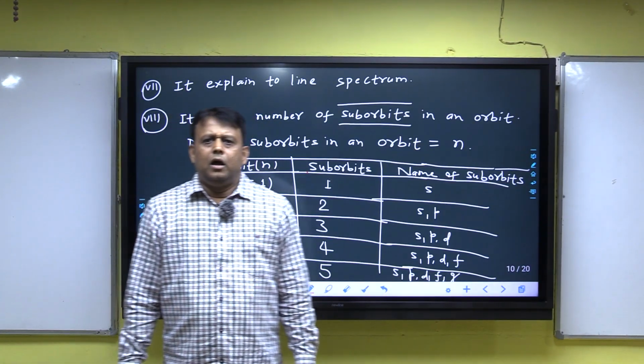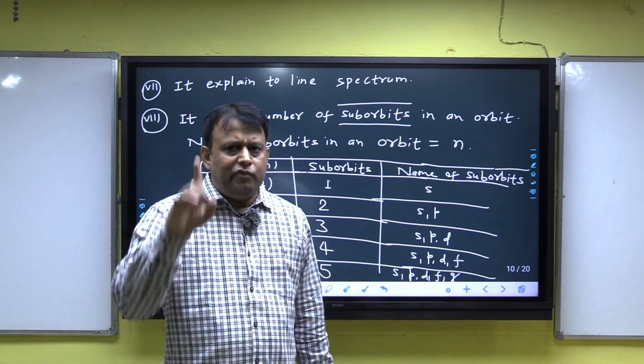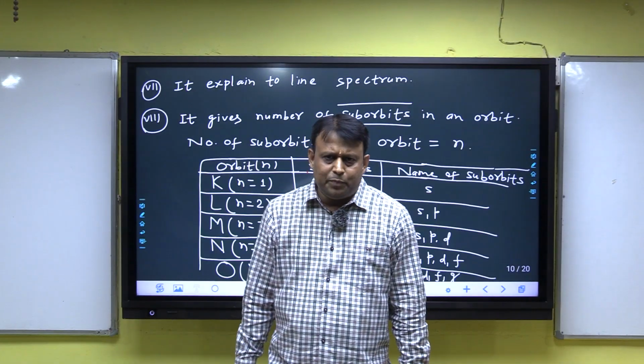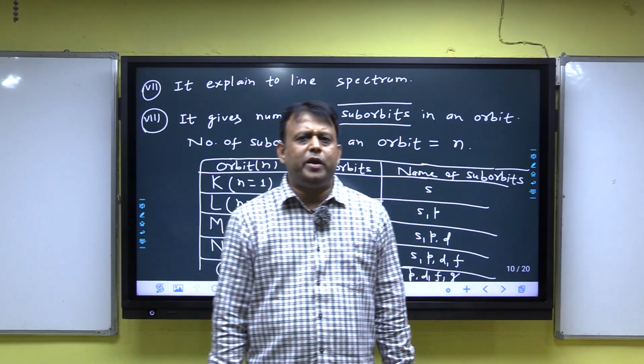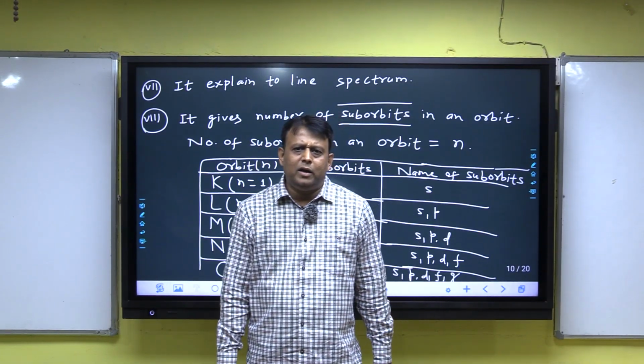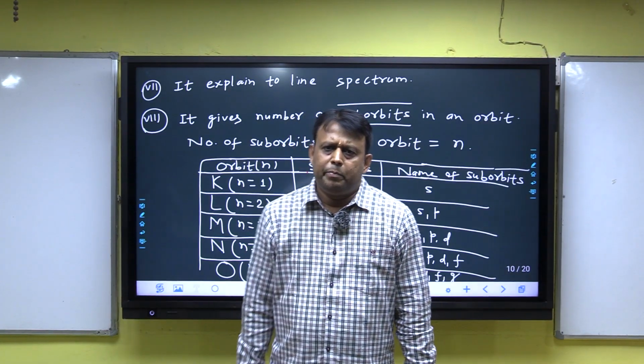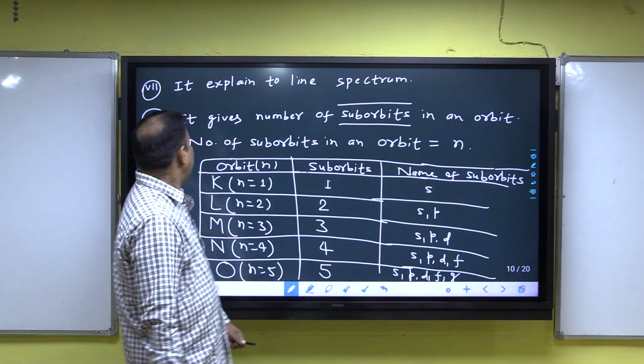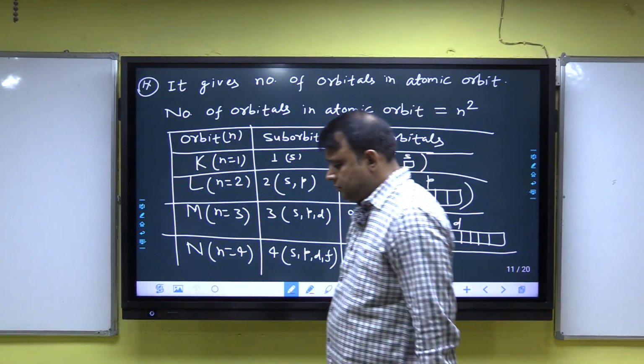Clear? Again I am repeating: first orbit only one suborbit S, second orbit 2 suborbits SP, third orbit 3 suborbits SPD, fourth orbit 4 suborbits SPDF, and fifth orbit 5 suborbits SPDFG. Clear? Now the last point.